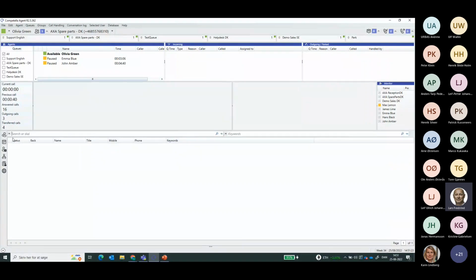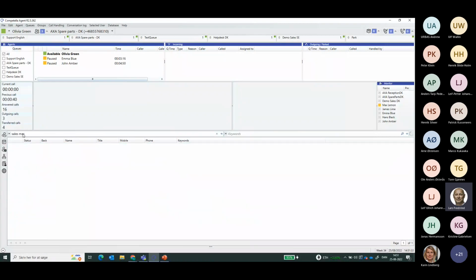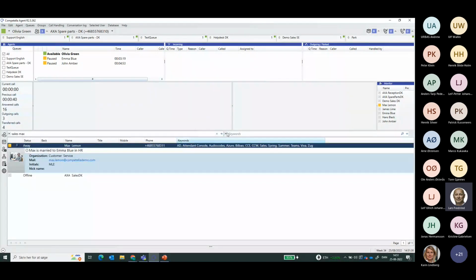The lower part of the application is for the directory. The directory is fed from your Azure AD, and it's easy to search. In this case, I did some search on Max and sales, and since Max has a keyword or skill on sales, he's the one that appears. But you can also see that, for instance, AXA Sales DK shows up, because we have enhanced our search capabilities with the solution.